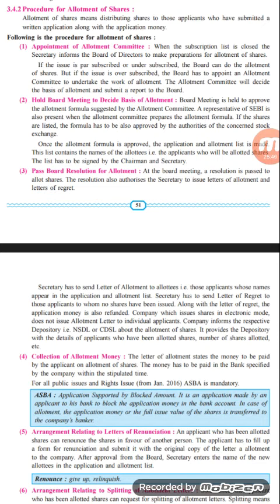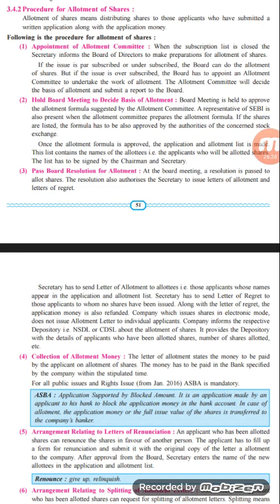Next one, hold board meeting to decide basis of allotment. So here the board meeting is to be held to approve the allotment formula that has been suggested by the allotment committee. The representative of SEBI is also present when the allotment committee prepares an allotment formula. So a member from SEBI will be there, and accordingly the committee that has been formed related to the issue of shares will decide a certain formula. On the basis of the formula, the share is given or allotted to the member.